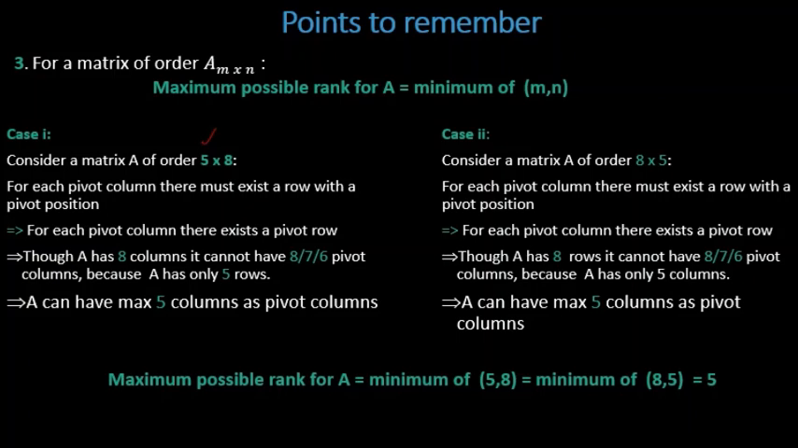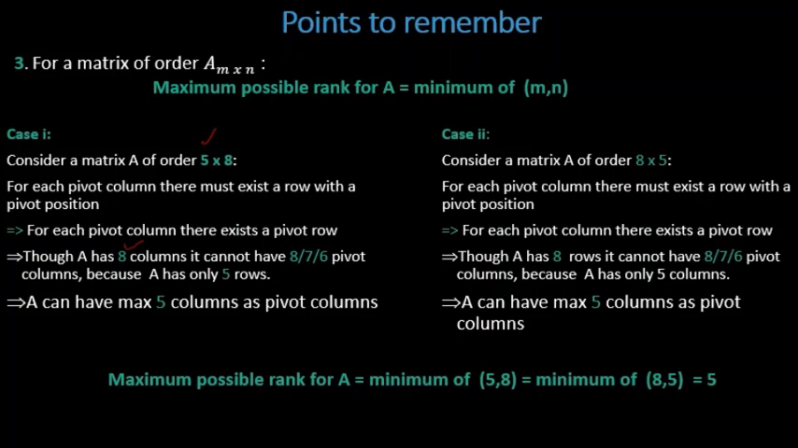Only 5. So here I can say though A has 8 columns, it cannot have either 8 or 7 or 6 pivot columns because A has only 5 rows. Because if all 8 are pivot columns, there should be 8 pivot rows, which is not possible. Then can there be 7 pivot columns? No, because if there are 7 pivot columns, there should be 7 rows correspondingly. No. Can there be 6 pivot columns? No, because if 6 pivot columns are there, again 6 rows must be there.